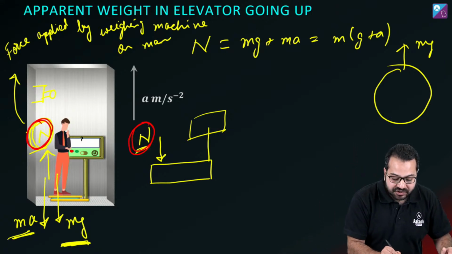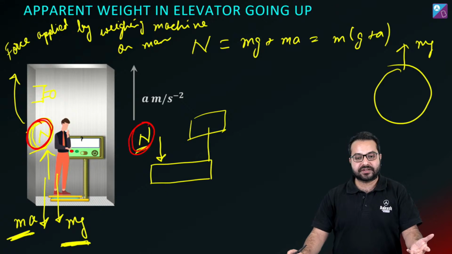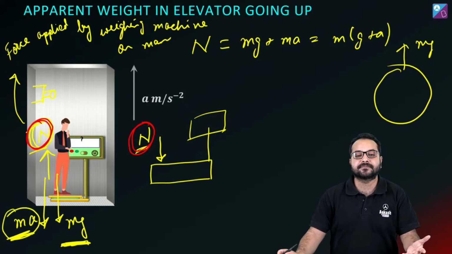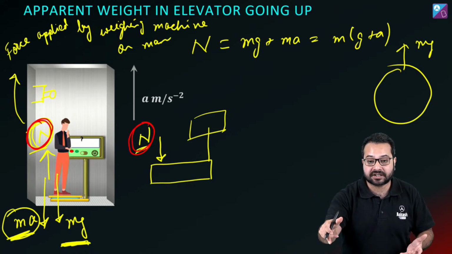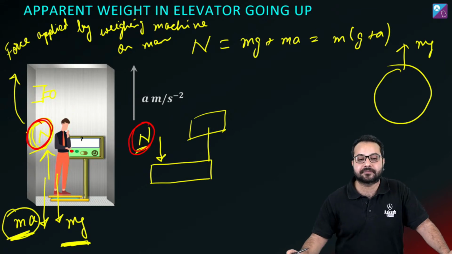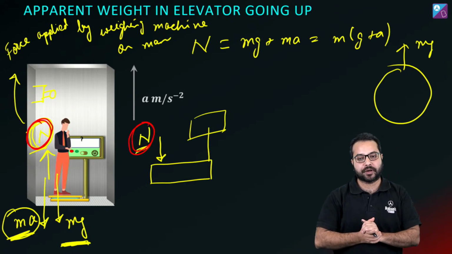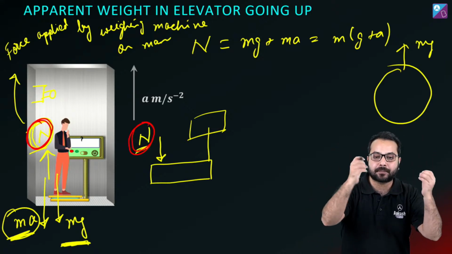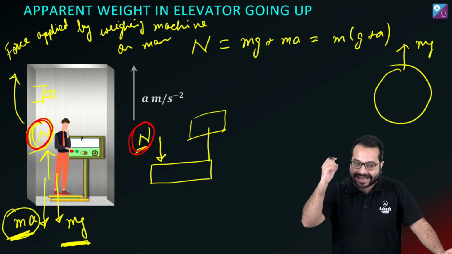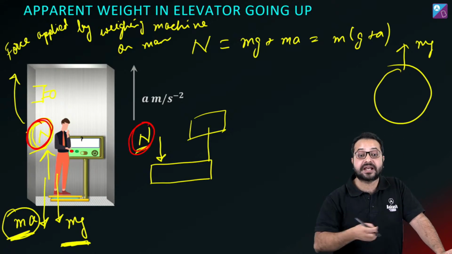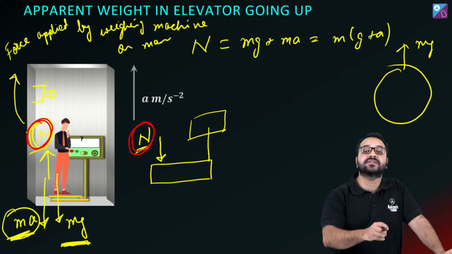But where is the reaction pair for ma? This is the pseudo force. Where is the reaction force on this? No object is applying a force ma on this man. Can you say which object or which thing is applying a force ma on this man? Okay, there is none, because this is a pseudo force.